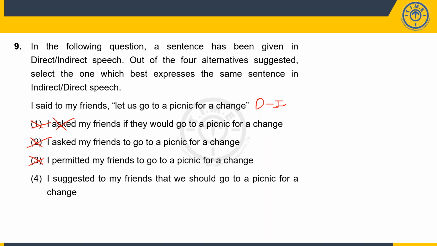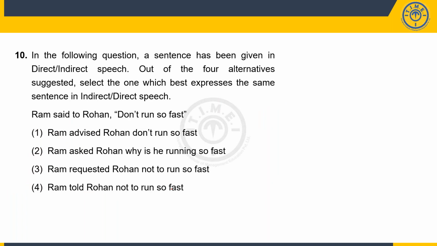So 3 became wrong. I suggested to my friends that we should go to a picnic for a change. So it's more of a suggestion. So option number 4 becomes correct. I suggested to my friends that we should go to a picnic for a change. So option number 4 became the right answer. All right, guys. This being a kind of suggestion, suggested becomes the best auxiliary modal verb to be used. Now let's try the 10th one. You can pause it for a minute, try, and then we can discuss it.